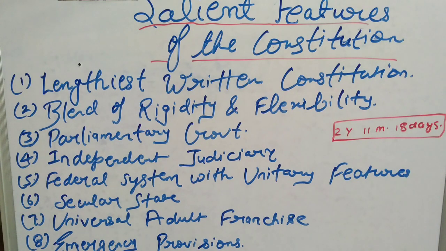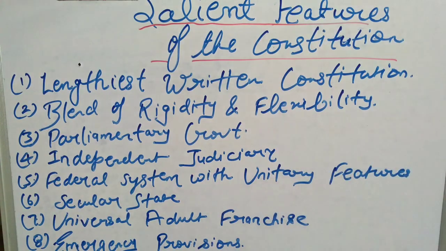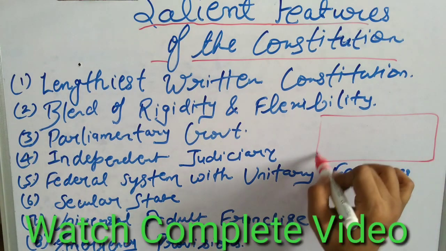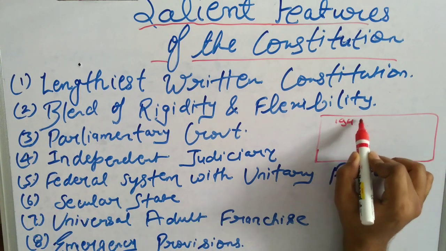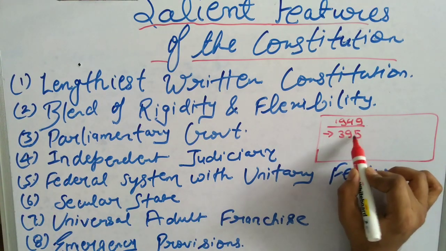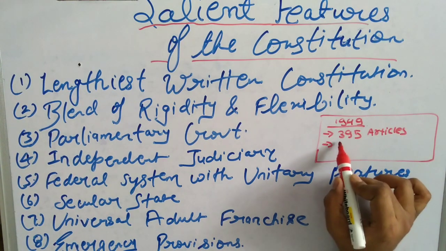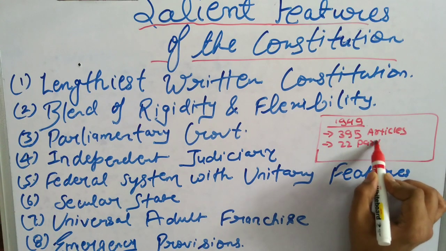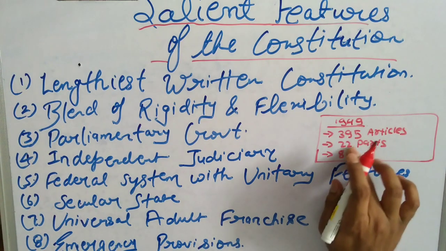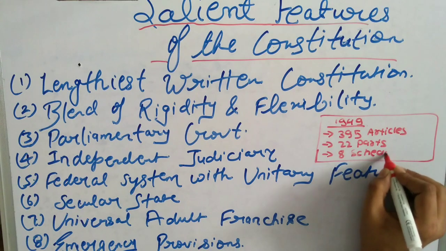When it was completed in 1949, it had 395 articles, 22 parts, and 8 schedules.